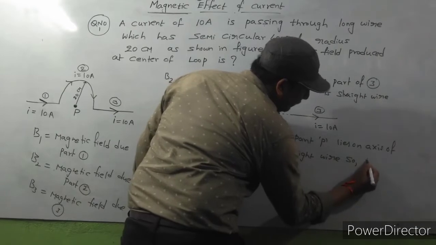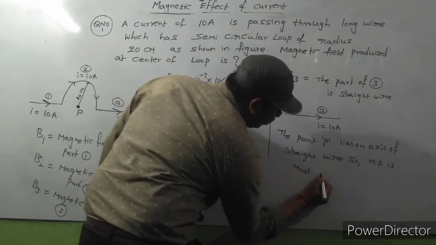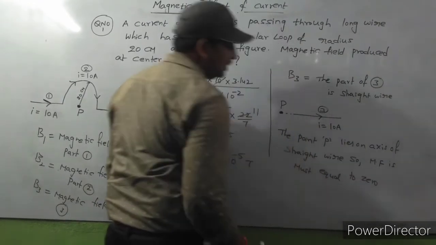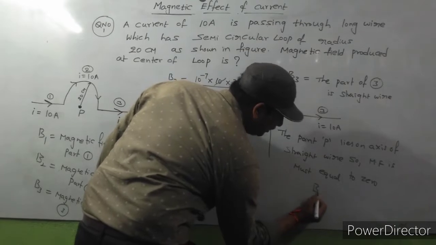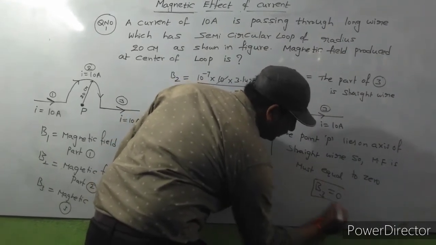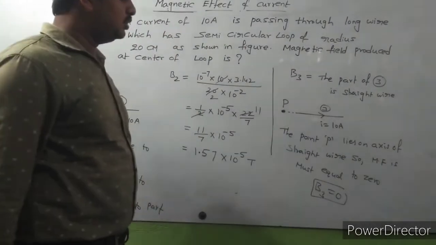So magnetic field must be equal to 0. So magnetic field at P is equal to 0. That means B3 value is equal to 0 here. Magnetic field acting on P due to this third part is equal to 0.